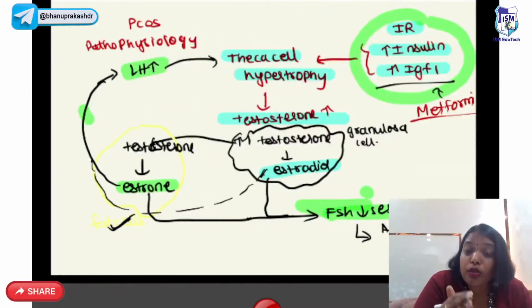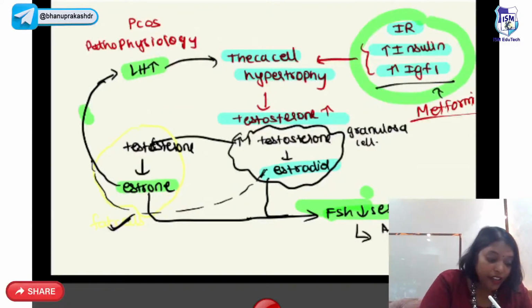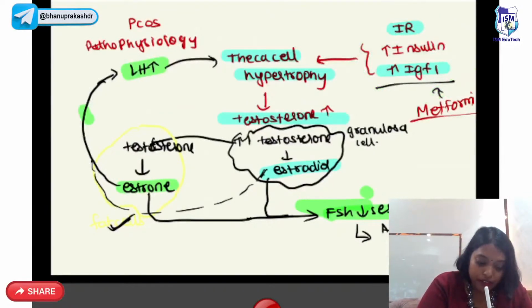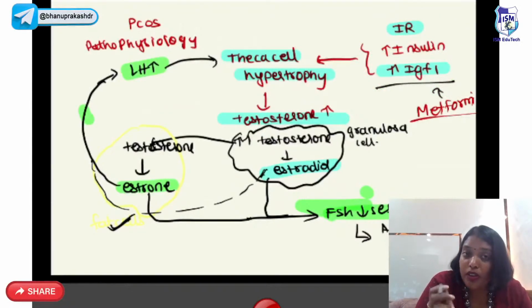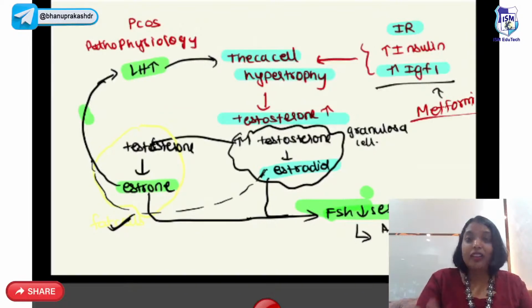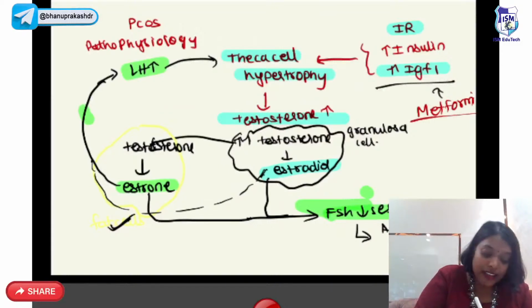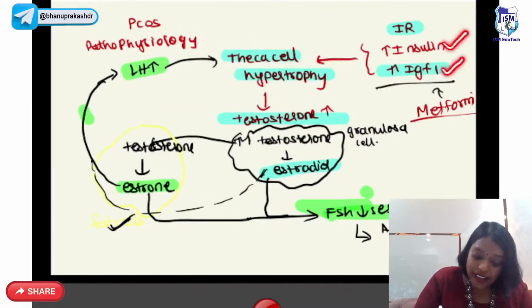PCOS is the most common cause for treatable infertility, as well as the most common cause of secondary amenorrhea. Why do we have PCOS? Most of the patients with PCOS have insulin resistance. And because of that insulin resistance, there is increased insulin and increased IGF-1.